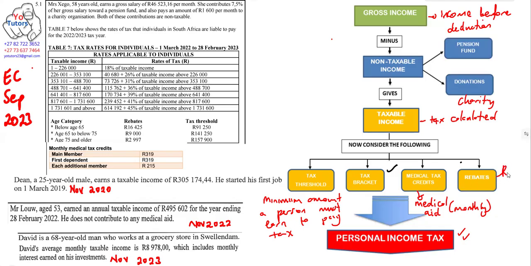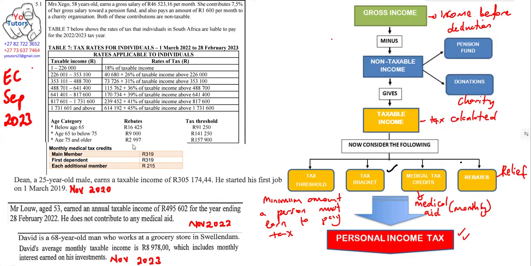So when talking of rebates, this is the tax relief. A rebate you subtract from what you are going to pay as your income tax. You are actually benefiting from this. It's more like you are rewarded with this amount back from the total tax that you get.